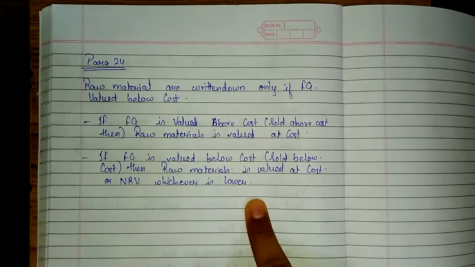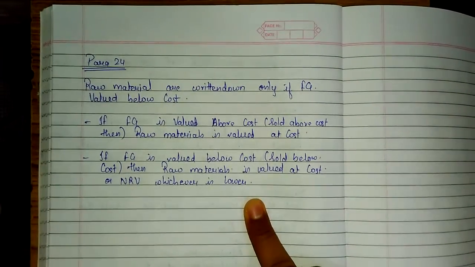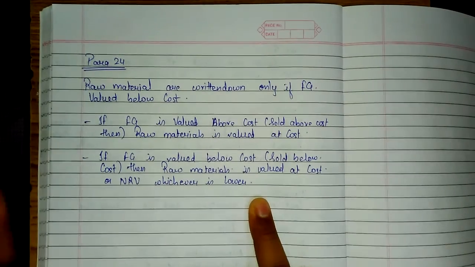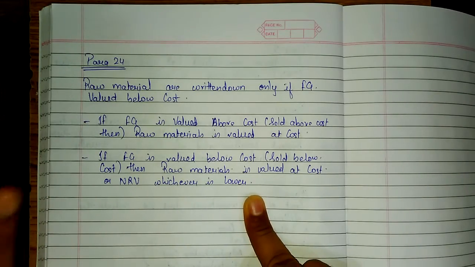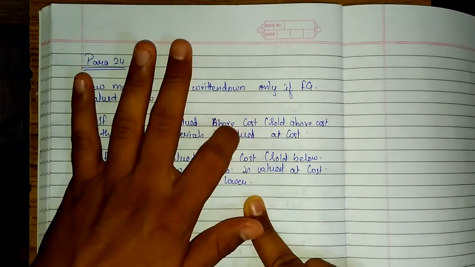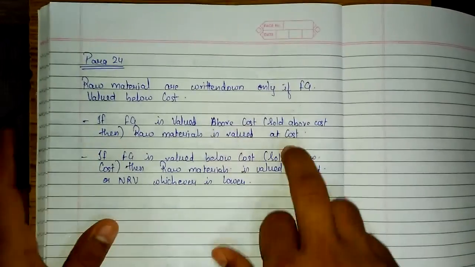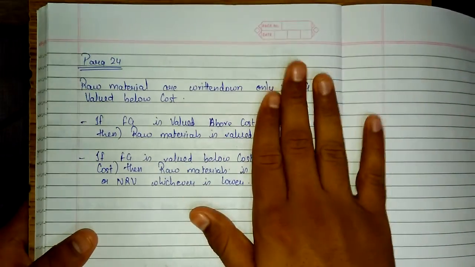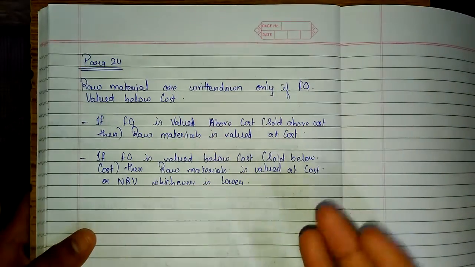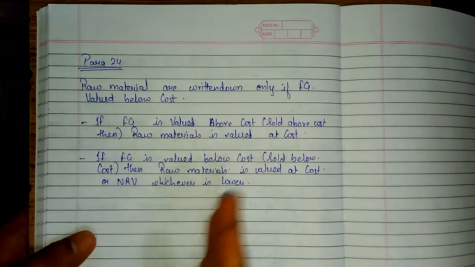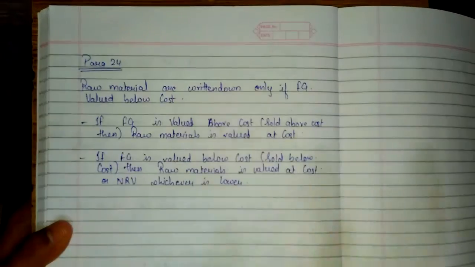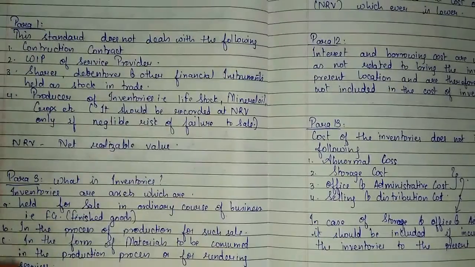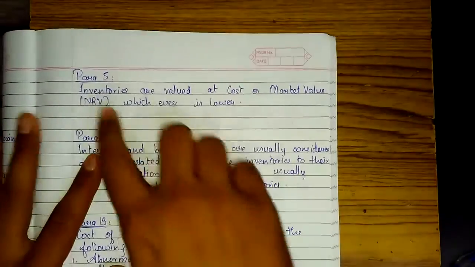lower. The normal pattern of raw materials of the closing stock, that we value at cost or market value, that is NRV, whichever is lower as per para 5. Okay. But if the finished good is valued above cost, sold above cost, then raw material is to be valued at cost. So this is the direction given in para 24 in AS2 valuation of inventories. I hope this is clear. There is nothing new to explain in this accounting standard, because we are dealing with inventories from our 11th standard. Only they have given a detailed review. Direction is given us how to value like this para 5 direction.